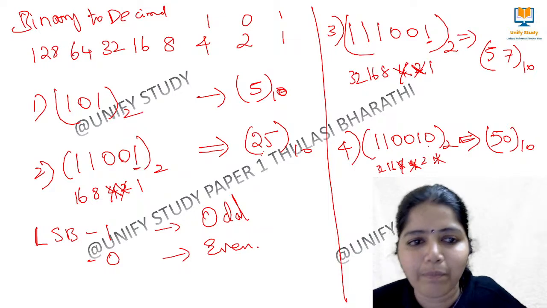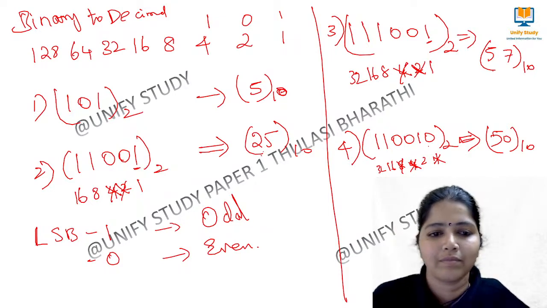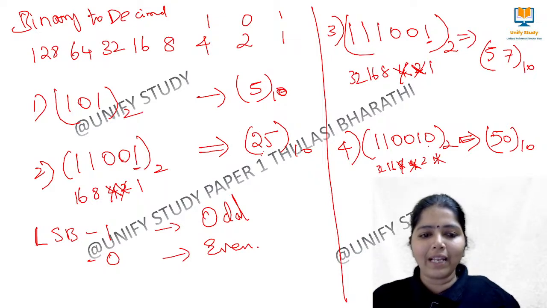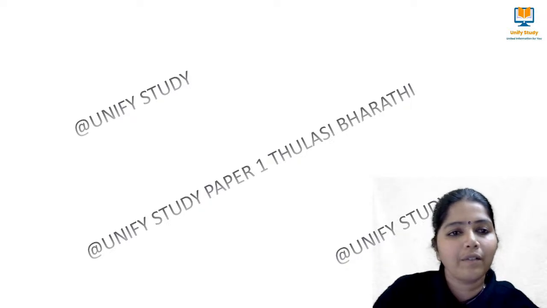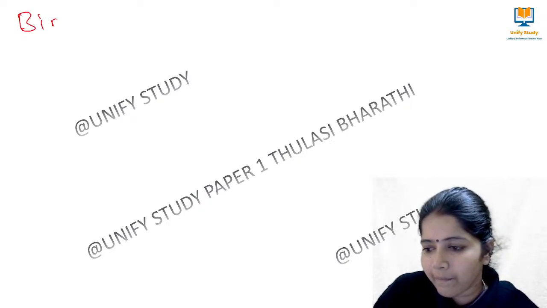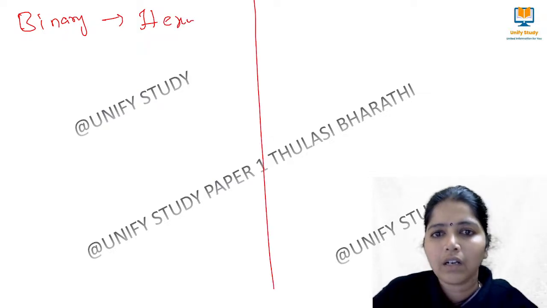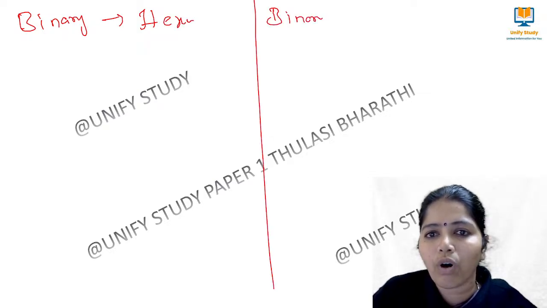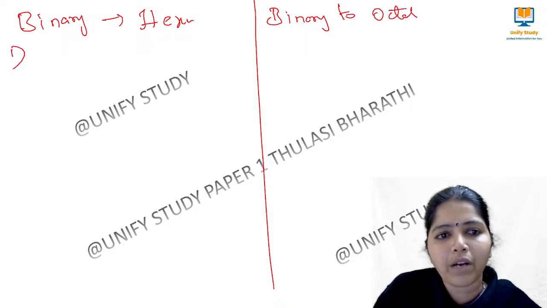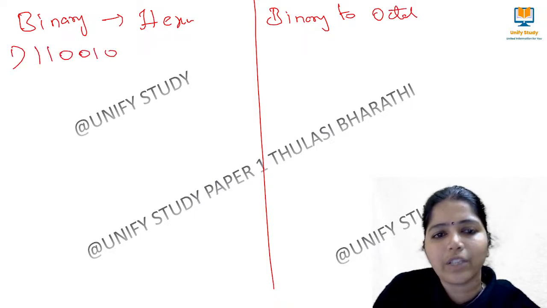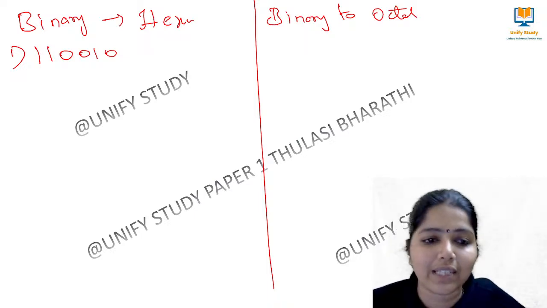Shall we go to the next one? Binary to hexa. Very, very easy. How to do it? Binary to hexa and binary to octal. So here I have given a number, 110010. This is the number given as a binary number.